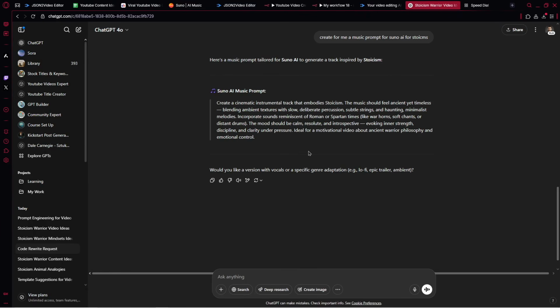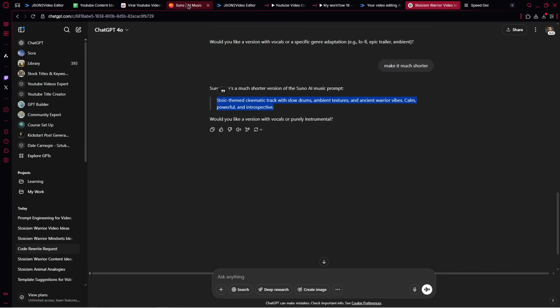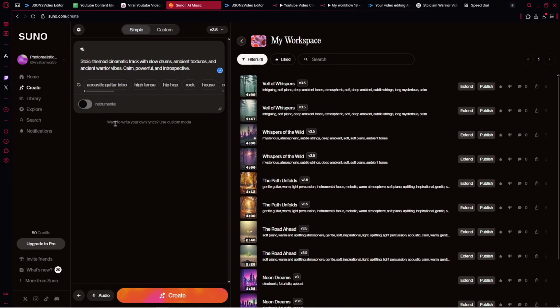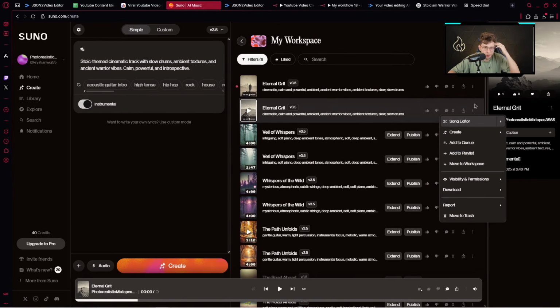After it's generated, I see it's too long for Suno AI, so I can just type, make it much shorter. All right. Let's take, that's nice. We can go ahead to Suno AI and here just paste it inside, enable the instrumental and click on create. After several seconds, our music is generated. So we can click here to preview that. And it's so cool. It's really like the Stoicism vibe. You know what I mean? Yeah, that's nice. We can use this music, we can download that right here by clicking on these three dots.